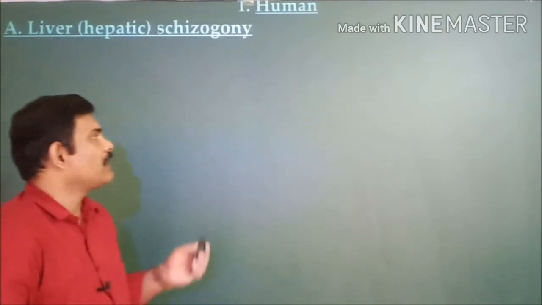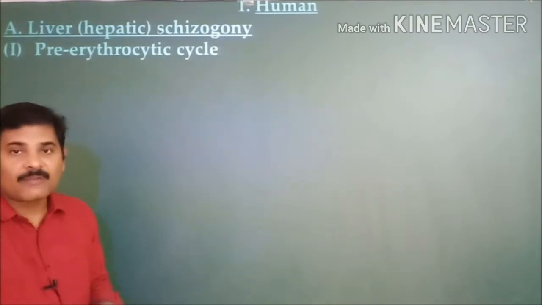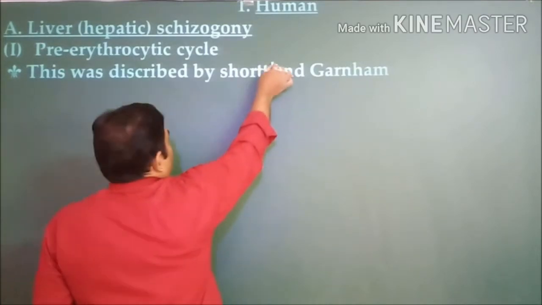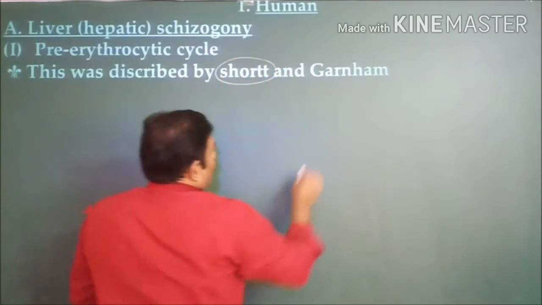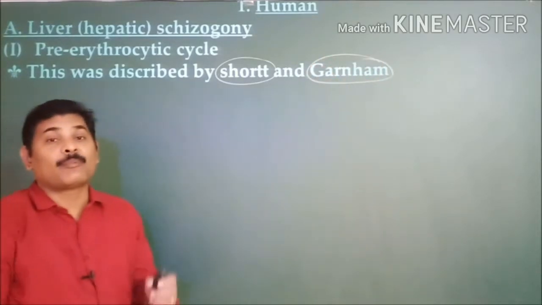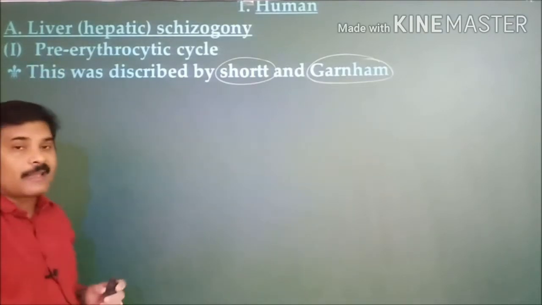Let us see this one here in a detailed way. Coming to this one, the pre-erythrocytic cycle is the first stage of hepatic schizogony, and this was first explained by two important scientists, E. Short as well as Garnham. They explained the hepatic schizogony, particularly the pre-erythrocytic cycle.